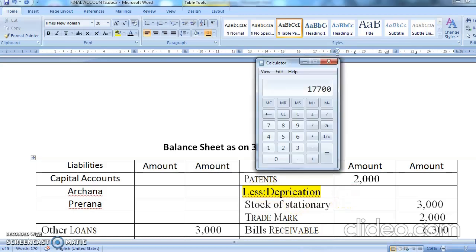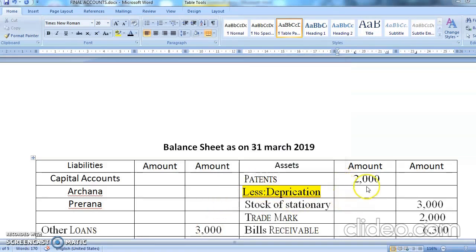So what is 1/8? 1/8 matlab 2000 divided by 8. So that is coming to how much? 250. So here it will come as 250. Okay. Chalo, minus karke tell me what is the answer. This is going to be 1750. Okay, all depreciation we will write together.